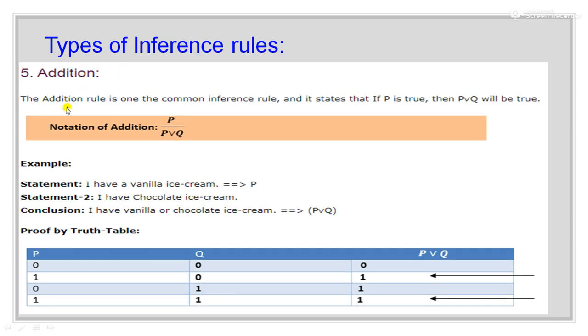Fifth rule is the addition. The addition rule is one of the most common inference rules, and it states that if P is true, then P or Q will be true. So in the truth table we can see that in the second row and the fourth row the value of P or Q is 1 and the value of P is also 1. For example, if I have statement 1 as I have a vanilla ice cream, this is my P statement. I have a chocolate ice cream, this is my second statement. From these two statements I can conclude that I have a vanilla or chocolate ice cream.